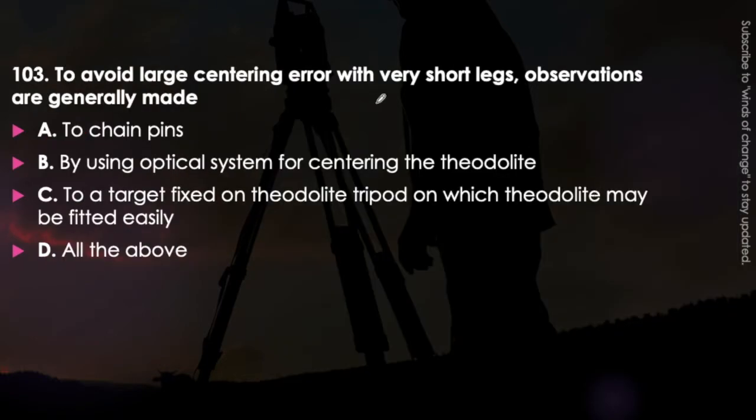Next question. To avoid large centering error with very short legs, observations are generally made to chain pins by using optical system for centering the theodolite, to a target fixed on the theodolite tripod on which theodolite may be fitted easily, or all of the above. Just think about it. To avoid large centering error with very short legs, how are the observations made? The answer will be option C, that is to a target fixed on the theodolite tripod on which theodolite may be fitted easily. So generally observations are made like this.